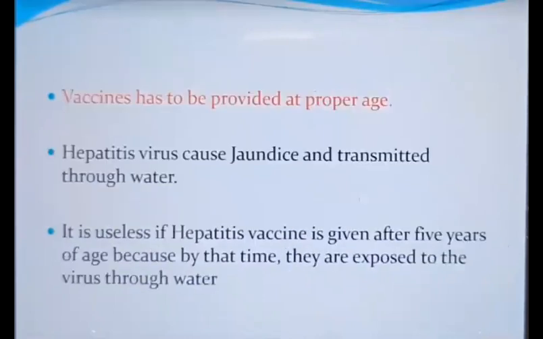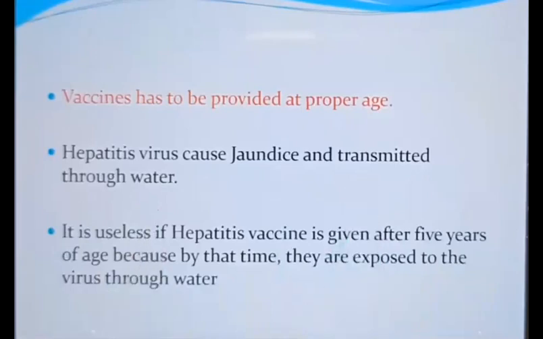So vaccines have to be provided at the proper age. Hepatitis virus causes jaundice and it is transmitted through water. It is useless if the hepatitis vaccine is given after 5 years of age because by that time the children are exposed to the virus through water. So that question also can be asked.